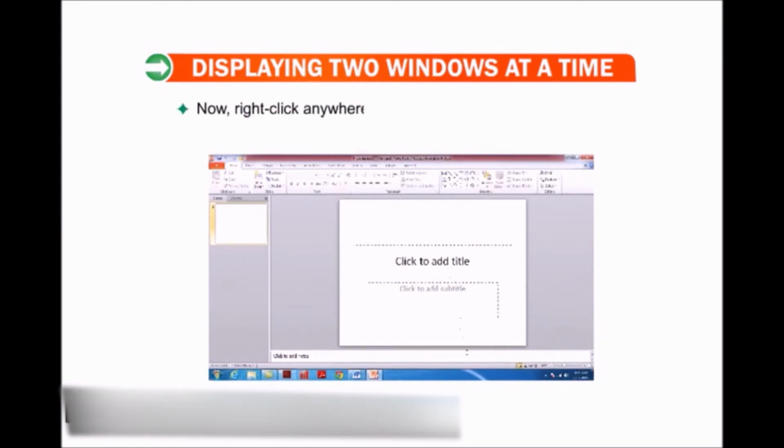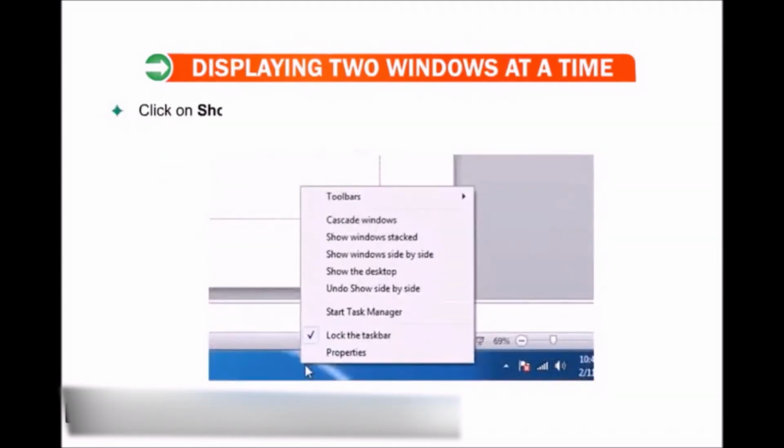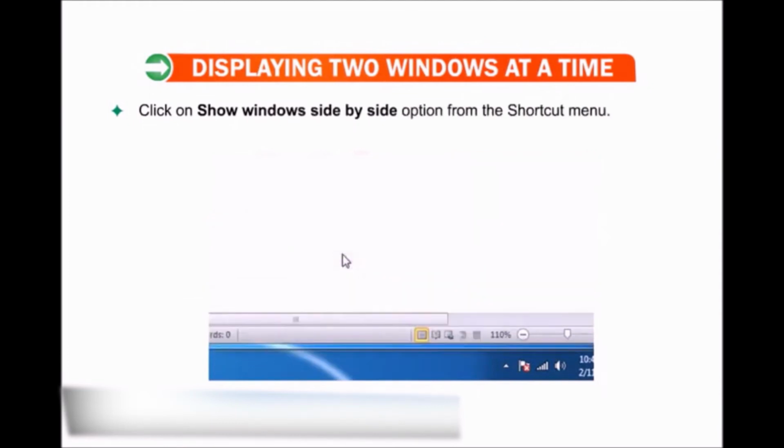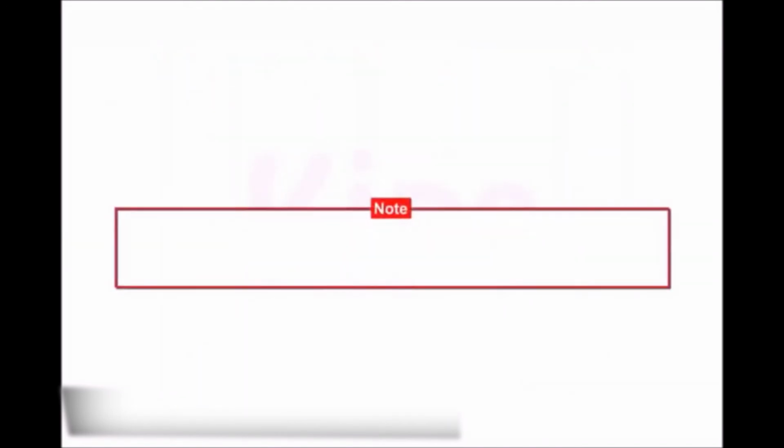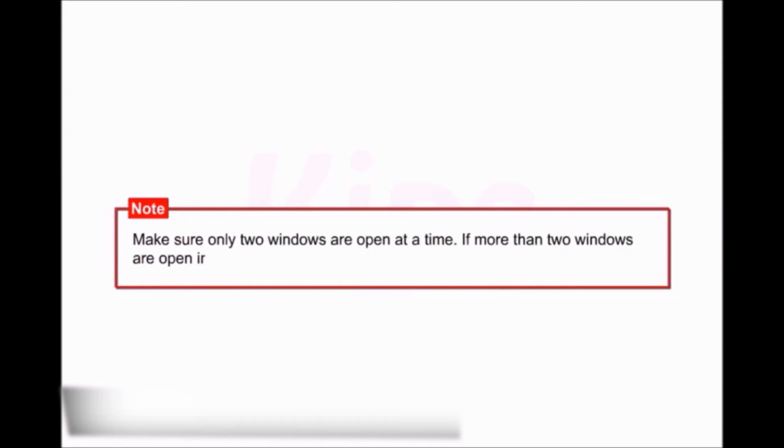Now right-click anywhere on the blank portion of the taskbar. Click on the Show Windows Side by Side option from the shortcut menu. Both the application windows will be displayed side by side. Students, make sure only two windows are open at a time. If more than two windows are open in the background, Windows will open all of them side by side.